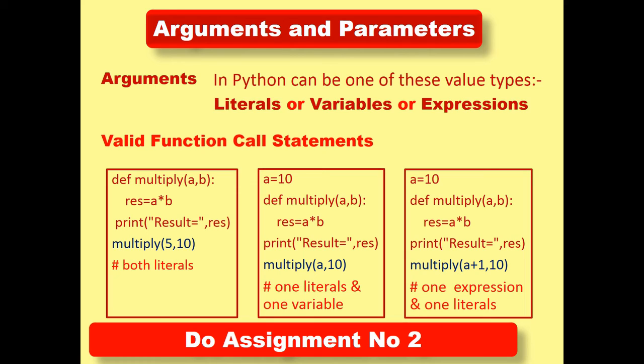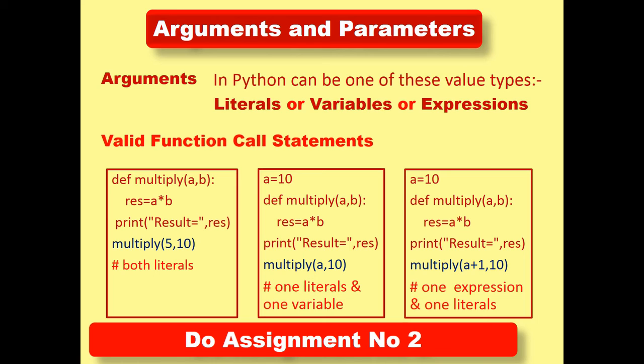My dear students, in the third example, here it is multiply a plus 1 comma 10, where a plus 1 is an expression and 10 is a literal.